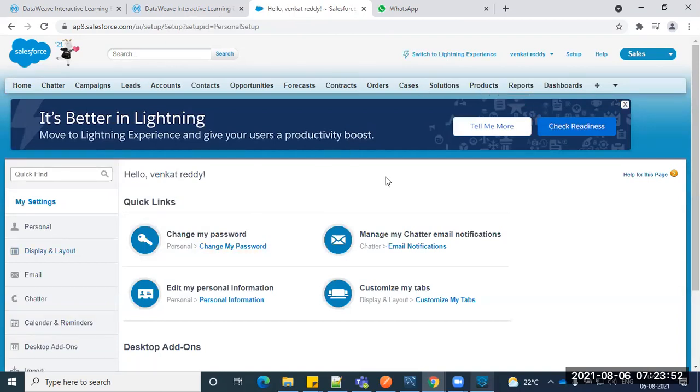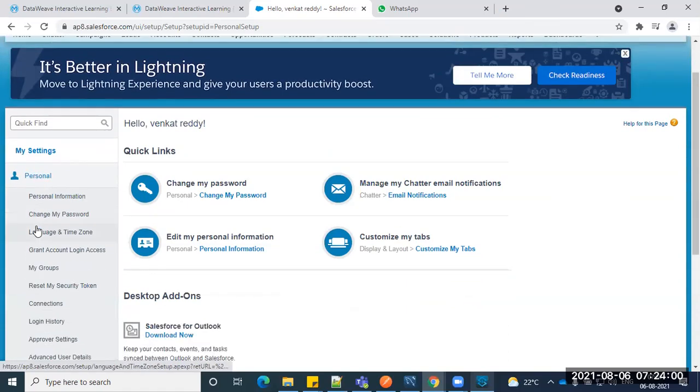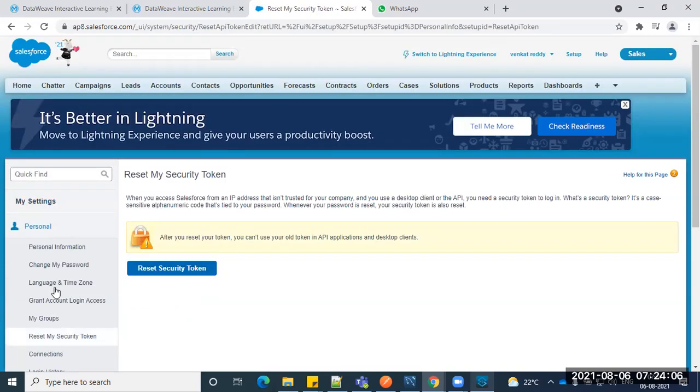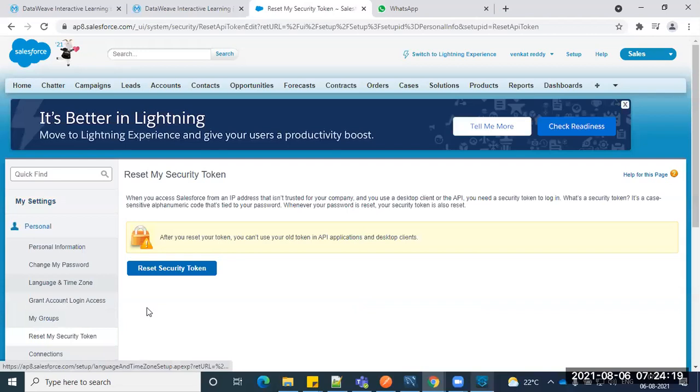On the left side you can see Personal. Click and expand Personal, and under that you can see Reset My Security Token. So you can read this one.